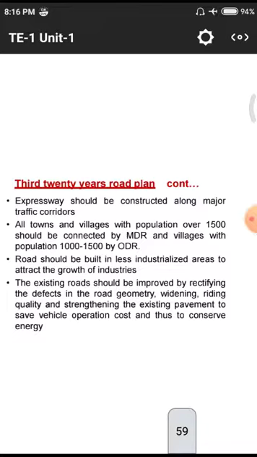We need to conserve energy. Conserving energy means that while traveling on these roads, we use petroleum products as the main energy source for the vehicles. So we need to decrease energy consumption by constructing small connecting roads. If the distance between two points is very high, we need to decrease it by constructing additional roads in between, so that the distance decreases by a lot. That is how we conserve petroleum products.